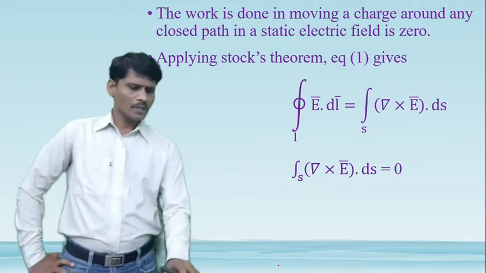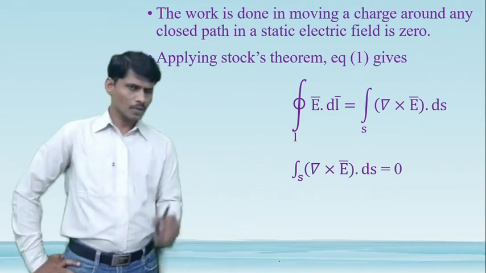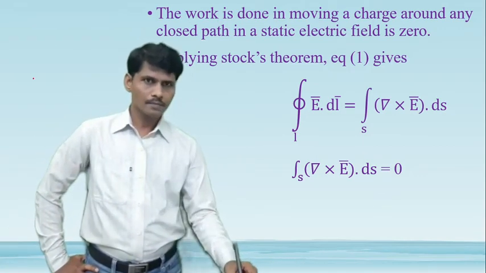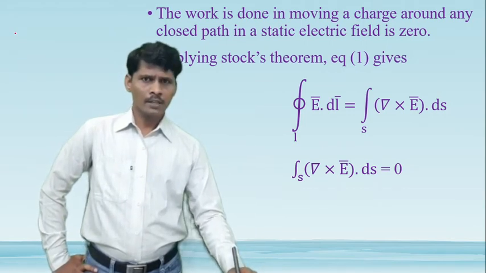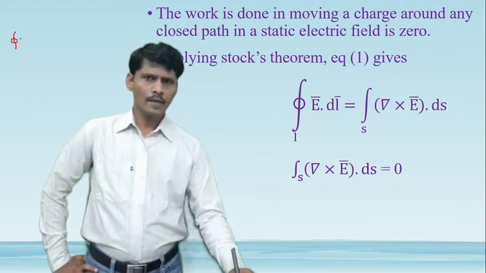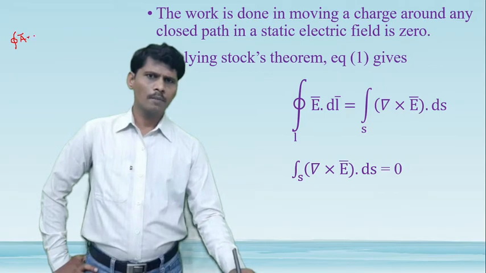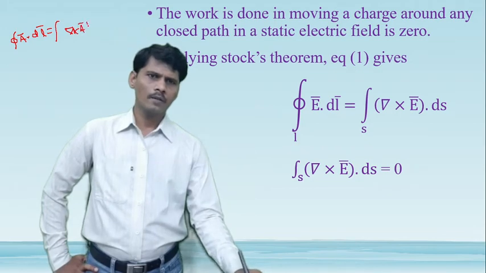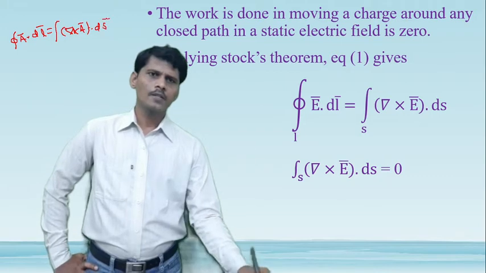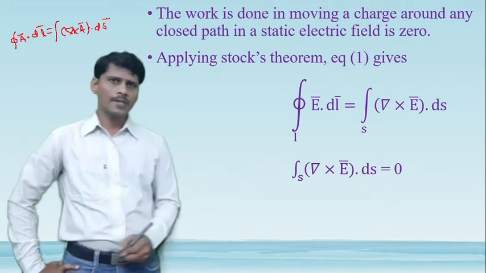What is the statement of the Stokes theorem? The statement of the Stokes theorem is: if A bar is any vector, then the closed line integral of A bar dot dl bar is equal to the open surface integral of del cross A bar dot ds bar. So this is the statement of the Stokes theorem. Capital A bar is the vector.